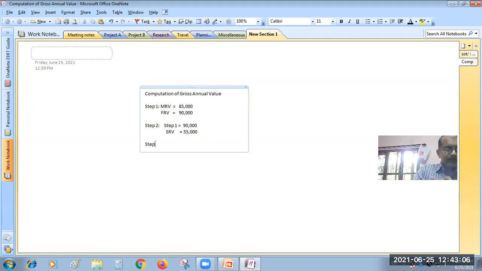Okay, so now step 3. Step 2 amount, that qualified amount, is 55,000. To this you have to compare with actual rent, I mentioned, A or B. The actual rent in the problem, the amount that is received from the tenant, is 75,000. Am I correct? Yes, sir.